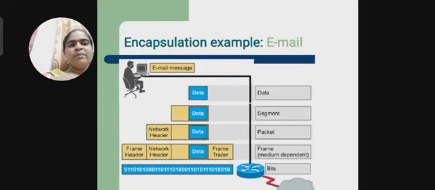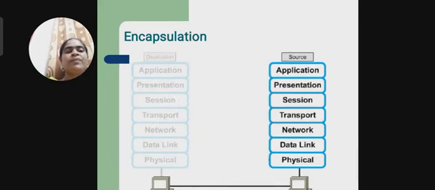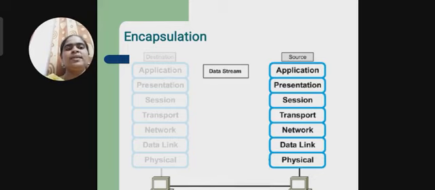See how an email message is sent. We are sending this data to be transferred from our computer, and first it comes to the physical layer. After that, the network layer adds some address. First we send the data, it is converted into bits, and after that it is converted into segments, packets, and frames, and then bits. So it is in that format. In this way, whatever email we are sending is represented within the computer in the form of data, segment, packet, frame, bits. So these are the layers we have already seen. Data stream.